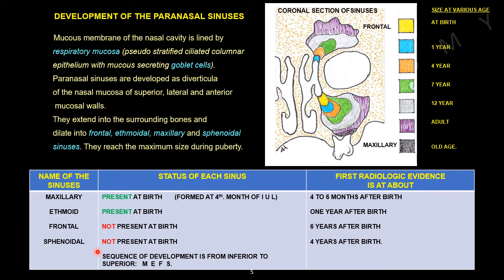And sphenoidal sinus is not present at birth. First radiologic evidence is at about 4 years after birth. Sequence of development is from inferior to superior. That means maxillary first, ethmoidal second, frontal third, and finally the sphenoid sinus is formed.